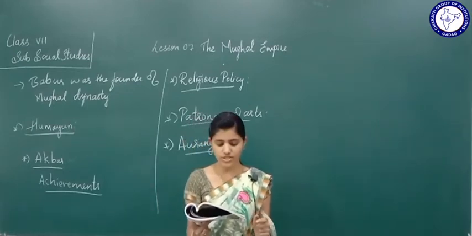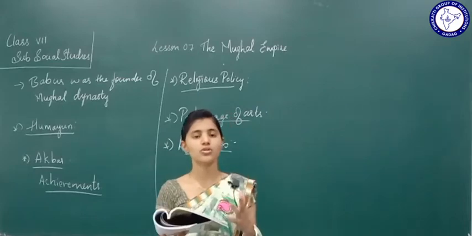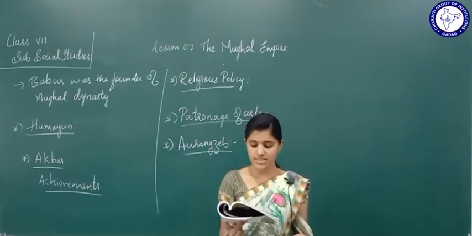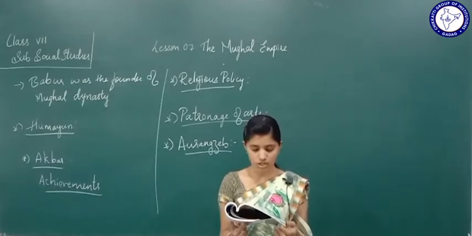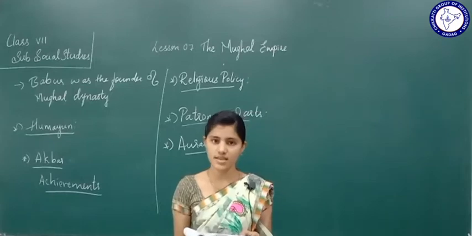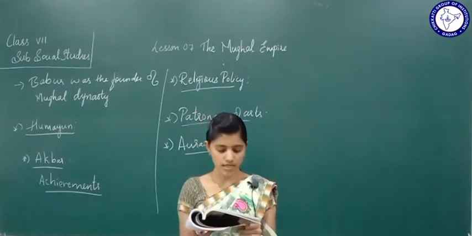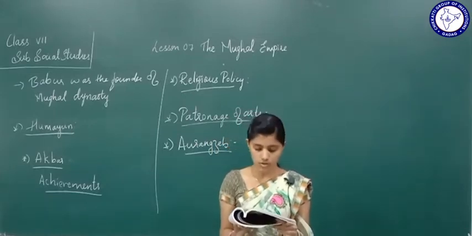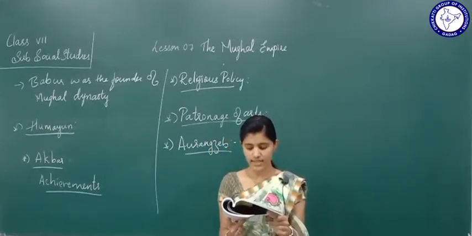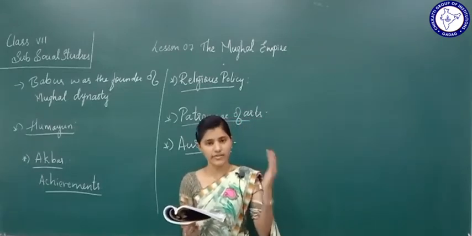Then we are going to study about the rebellions. Rebellions means oppositions who took opposition towards the rules of Aurangzeb. The Sikhs and the Rajputs strongly opposed Aurangzeb in North India. What did the Sikhs as well as the Rajputs do? They strongly started opposing Aurangzeb in North India. Shivaji rose in revolt in the Deccan. In the meantime, Shivaji started revolting at what place?